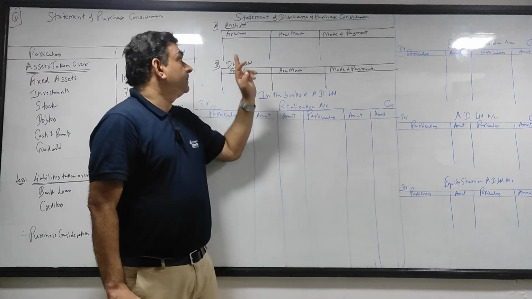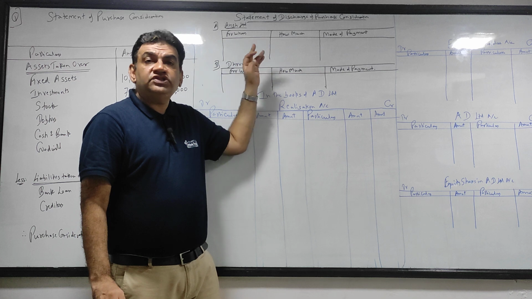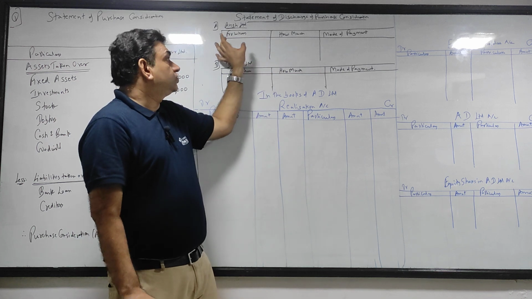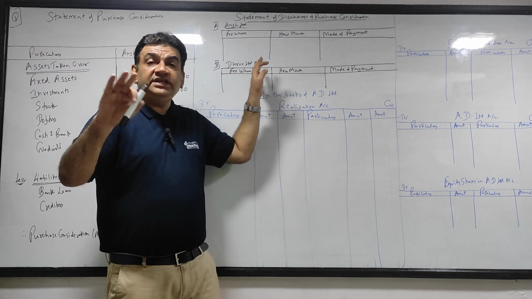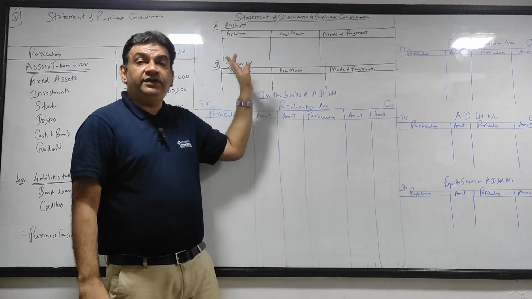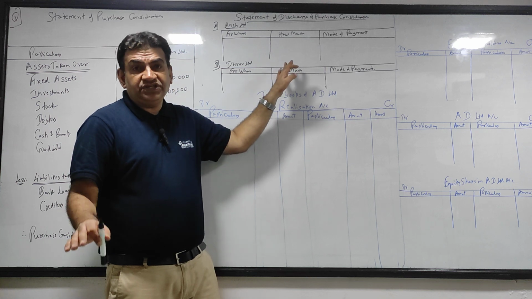Now see, I'll tell you, for whom में there can be only two things, equity shareholders or preference shareholders. So you make that much space where तुम्हारा word equity shareholder और preference shareholder fit हो जाए. How much में amount आएगा with brackets में calculation.